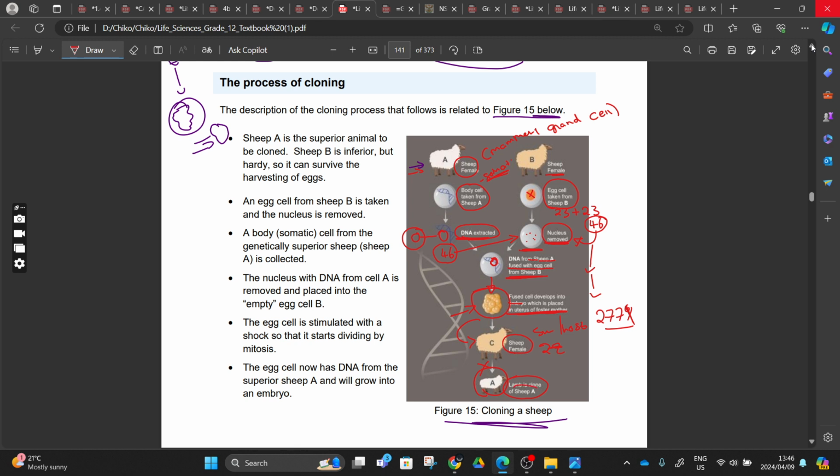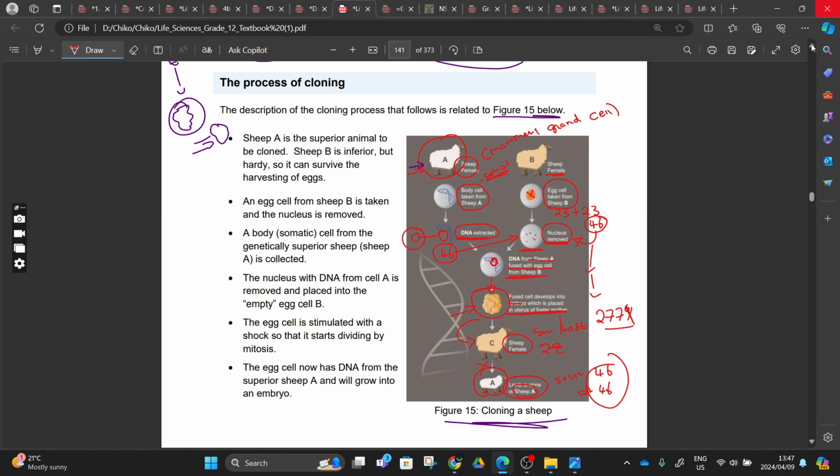Why are they saying it's a clone of sheep A? It means that this lamb is made up of 46 chromosomes. We come to this body and remove a somatic cell. You will see that in this somatic cell, these 46 chromosomes will be equal to the 46 chromosomes taken from sheep A's somatic cells. These chromosomes will be identical. That's what they are saying, right? So that's the process, guys.